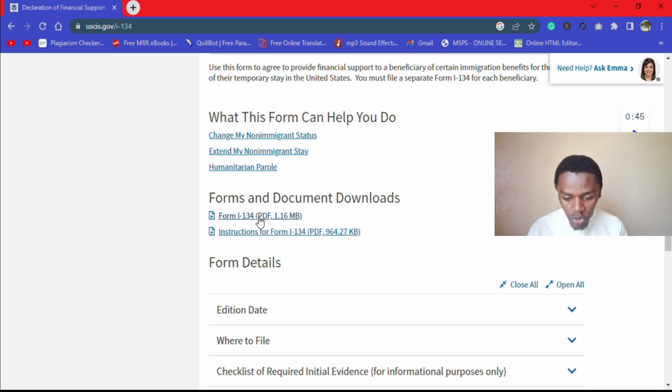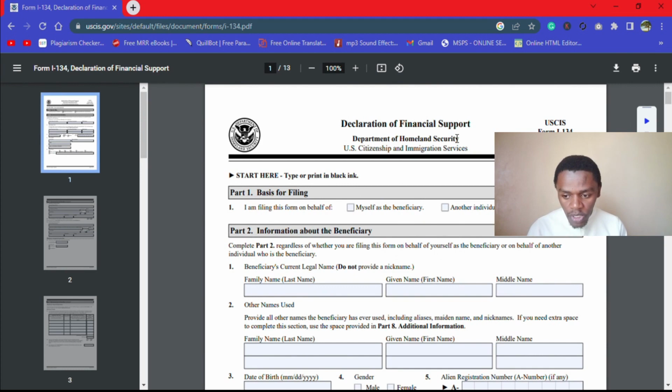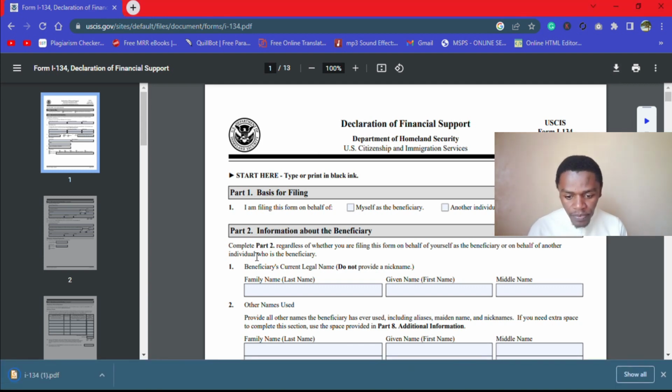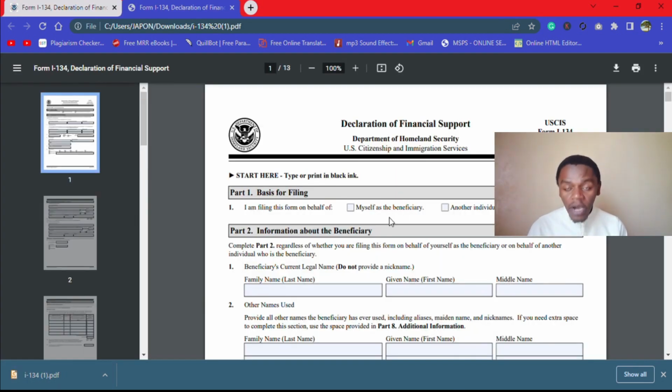So this is what you're going to click, and once you click, here comes the page. Then you can click download it here and then start filling it up. So when you download and save it, so then you open it, and now let's start filling it up.